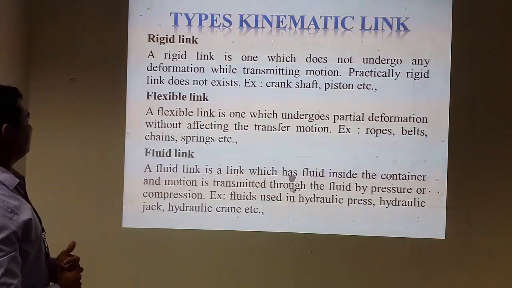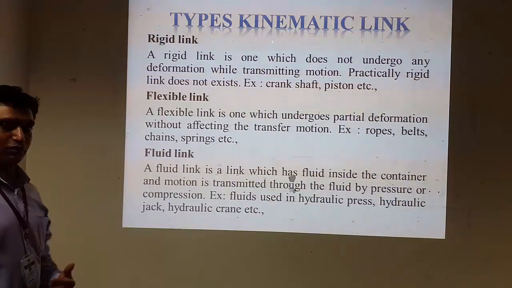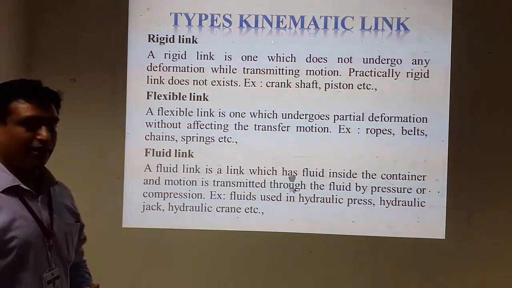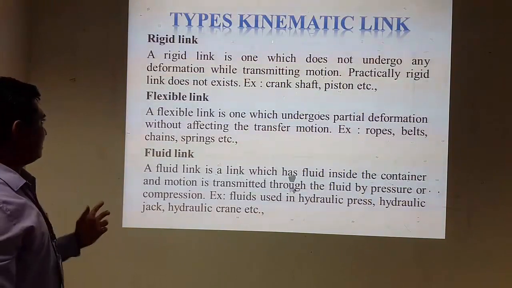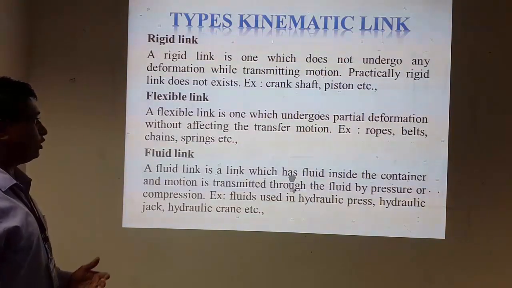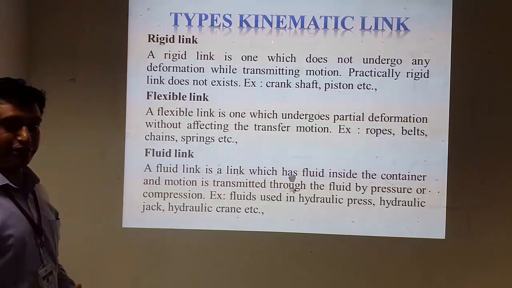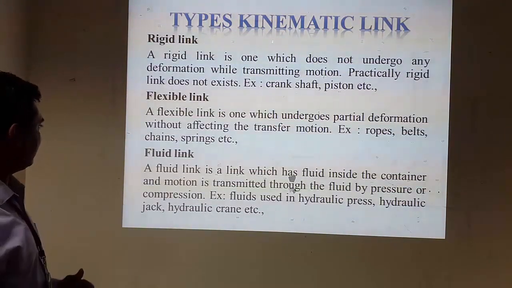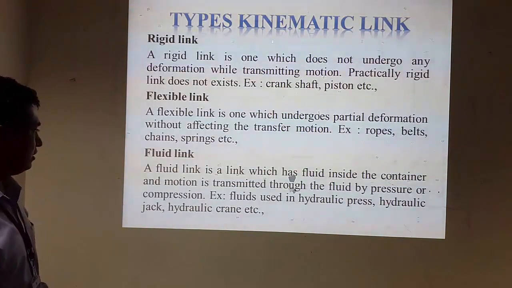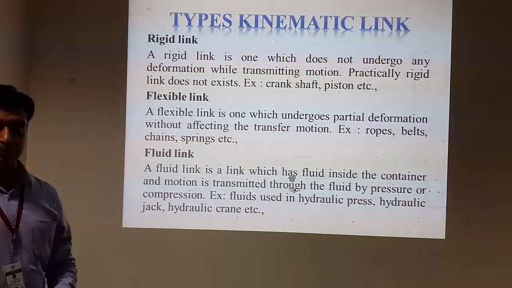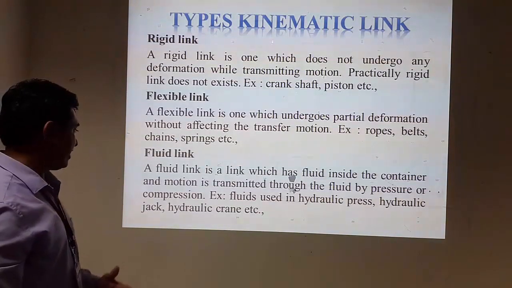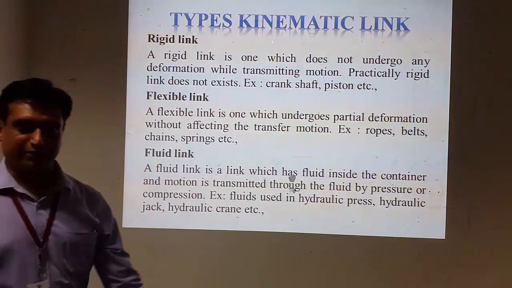Let us see rigid link. The example of rigid link is crankshaft and piston. Example of flexible link is ropes, belts, chains and springs. Whereas the example of fluid link is fluids used in hydraulic press, hydraulic jet and hydraulic crane.